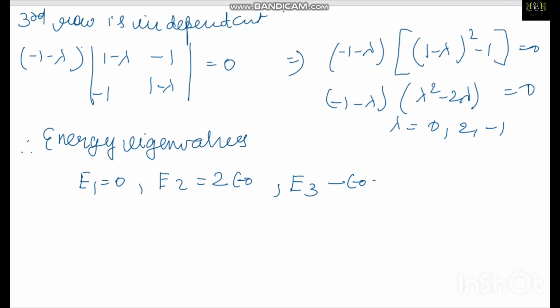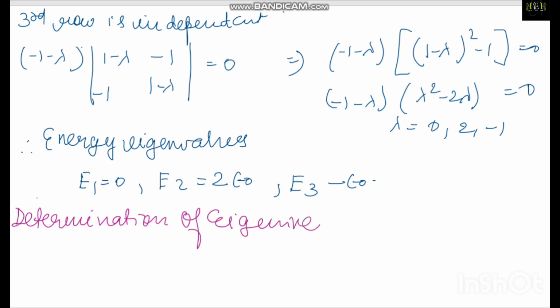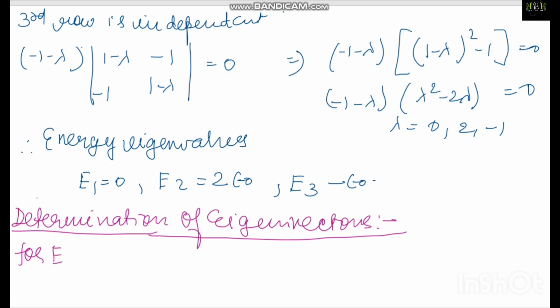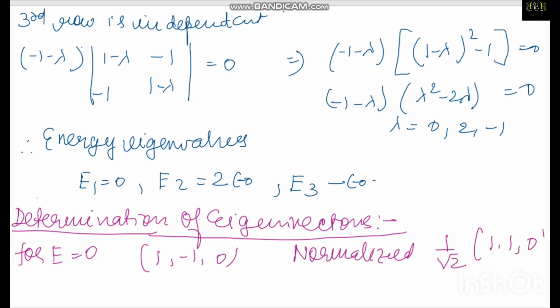Now, the next part is the determination of the eigenvectors, because in part A they are asking for eigenvalues and eigenvectors. For E is equal to 0, the normalized one will be 1 upon root 2 times (1, 1, 0).